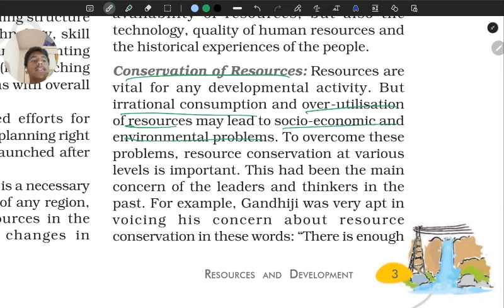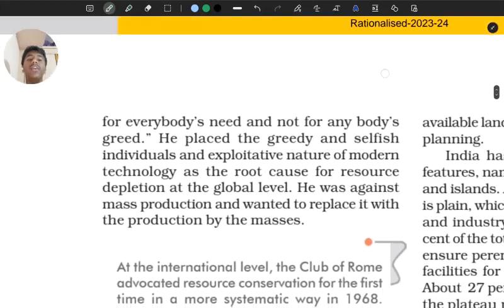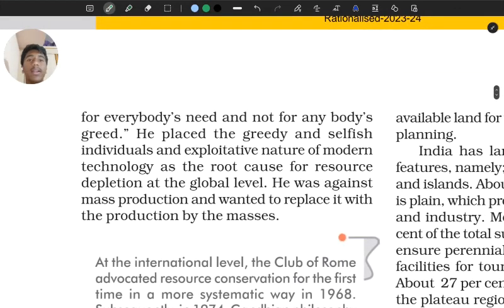And Mahatma Gandhi has given a really good quote saying that there is enough for everybody's need and not for anybody's greed. Okay, there is enough in our environment. We should stop being like, oh my god, we need more of this. No, there is enough for everybody's needs, not for anybody's greed.